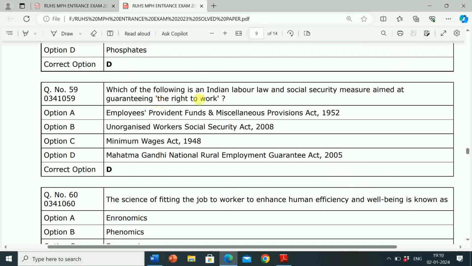Here question is, which of the following is an Indian labor law and social security measure aimed at guaranteeing the right to work? So correct answer is Mahatma Gandhi National Rural Employment Guarantee Act 2005. It is an Indian labor law and social security measure aimed at guaranteeing the right to work.